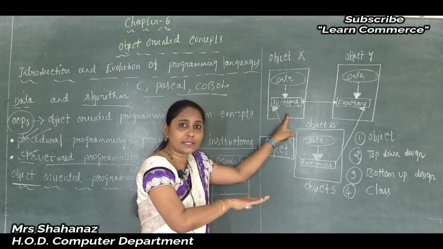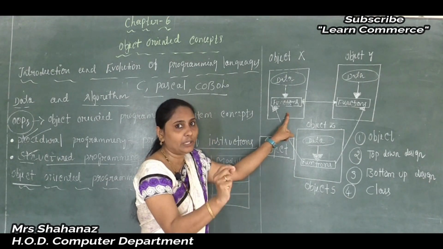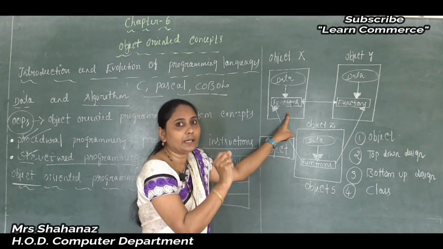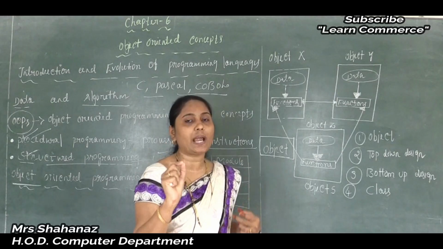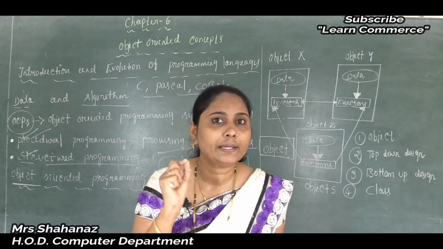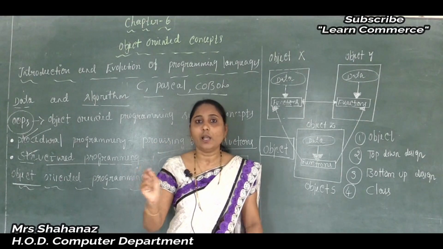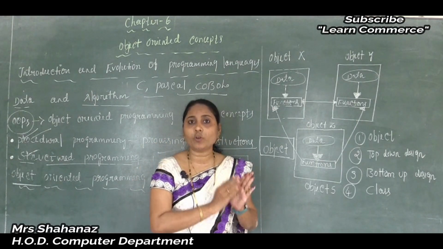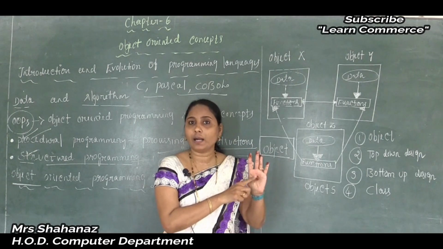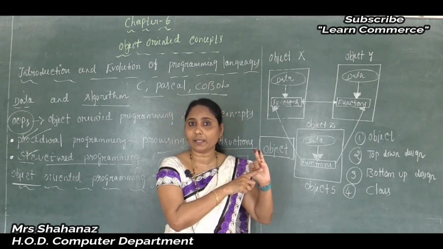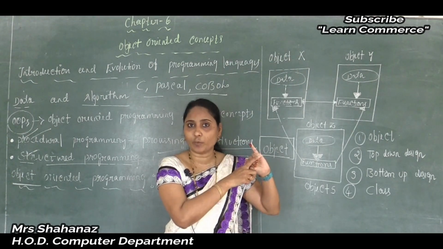So I already said the object is an identifiable entity and it contains some characteristics and behavior. Correct? It contains some characteristics and the behavior here. So in case of the mobile phone, some of the characteristics are color, display, weight, and size of the mobile phone.